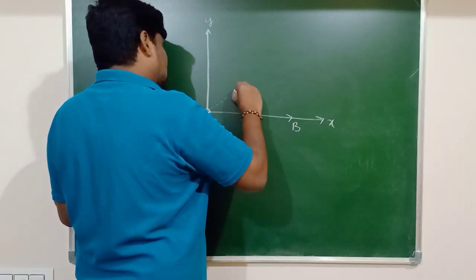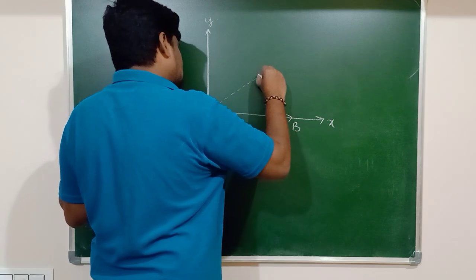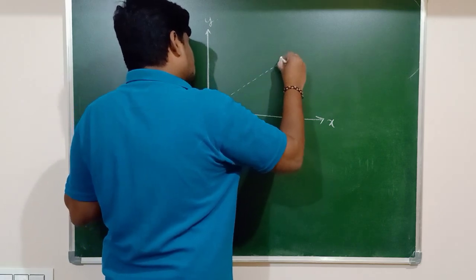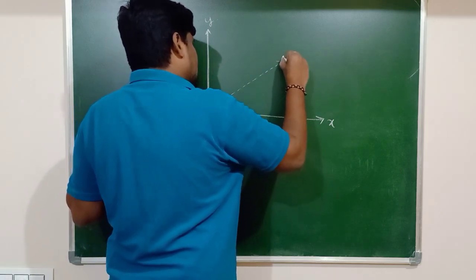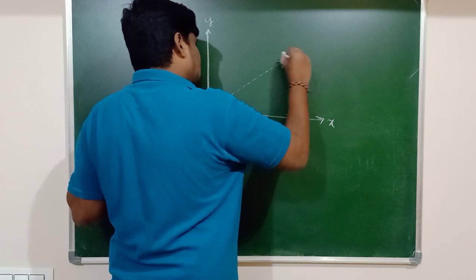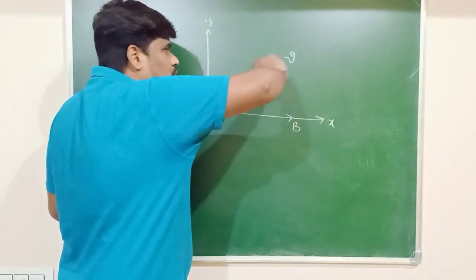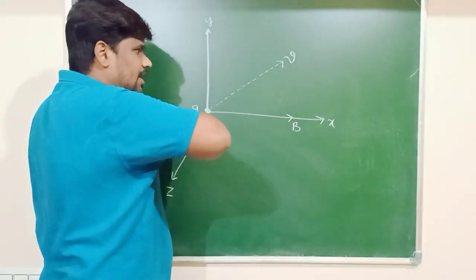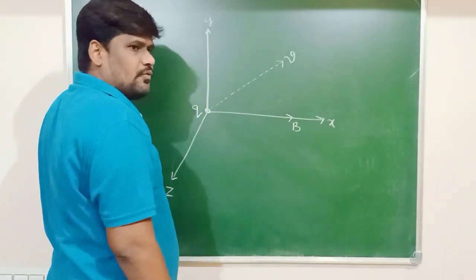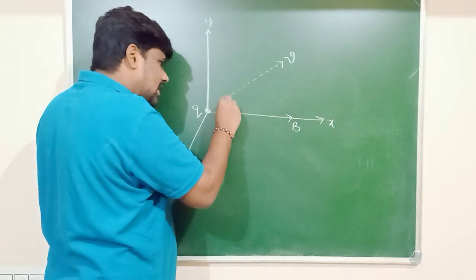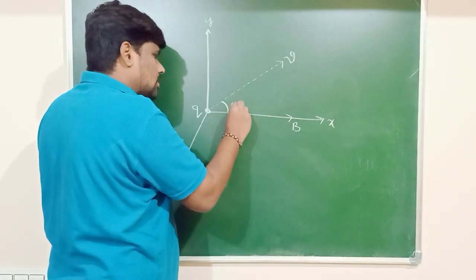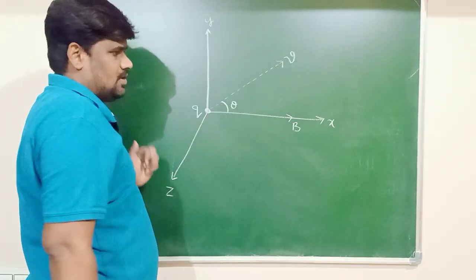The charge moves along this direction in the magnetic field in such a way that it is moving with velocity v, in such a way that the direction of motion of the charge, or direction of velocity of the charge, makes an angle theta with what? The direction of the magnetic field.